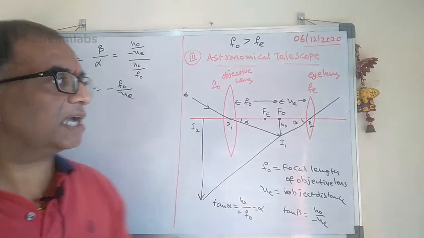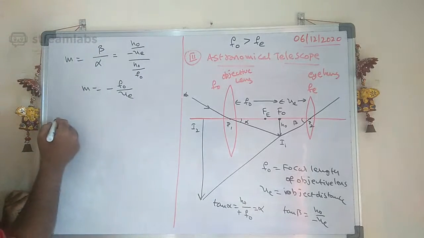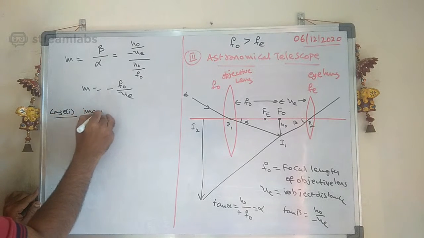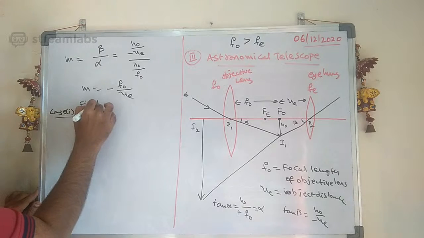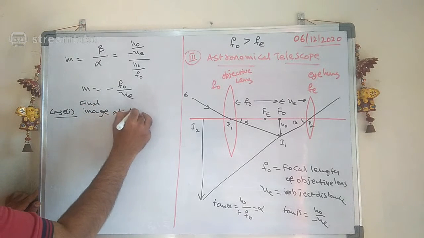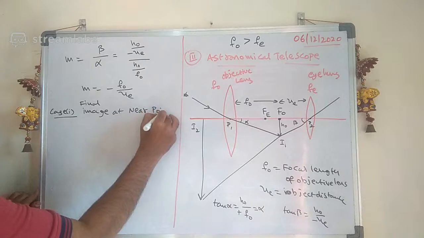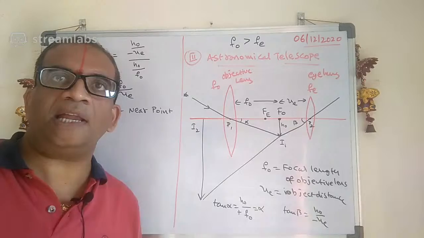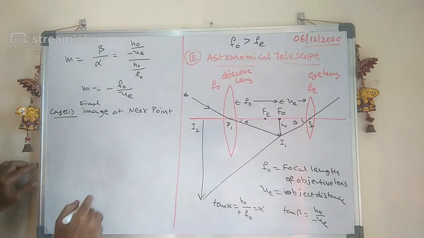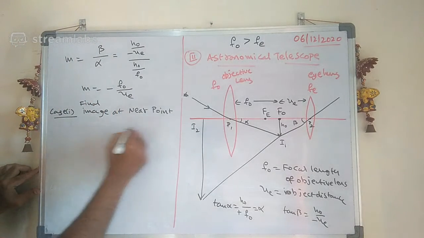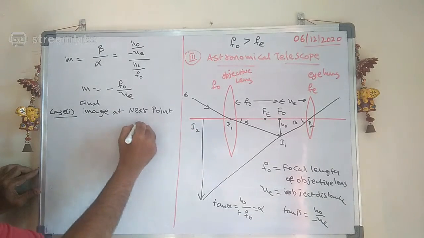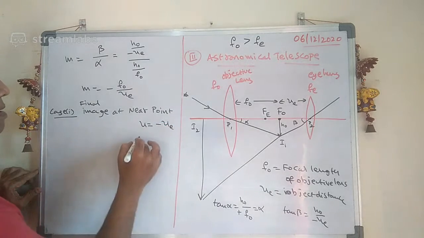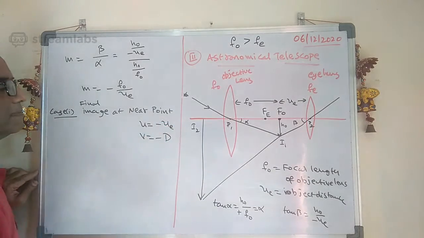What is that one? See carefully here what we have. Case 1: the final image is at the near point. If the final image is at the near point, then see what will happen here. You can write U is equal to minus UE, and V is equal to minus D.